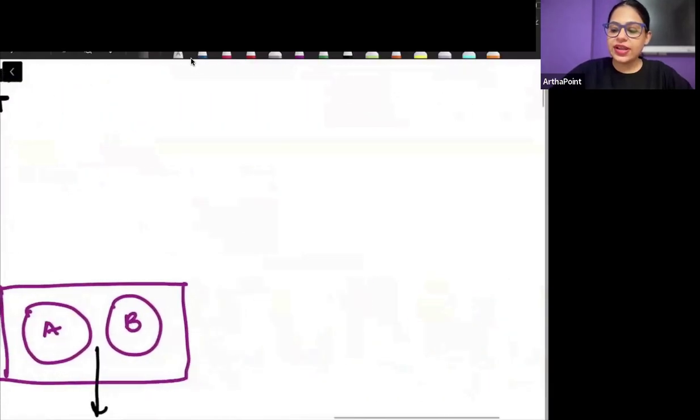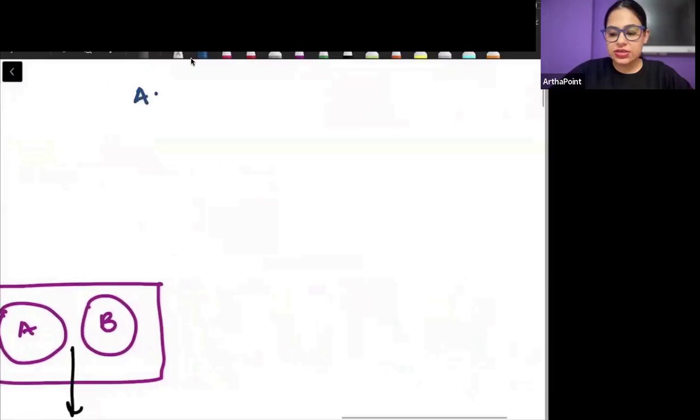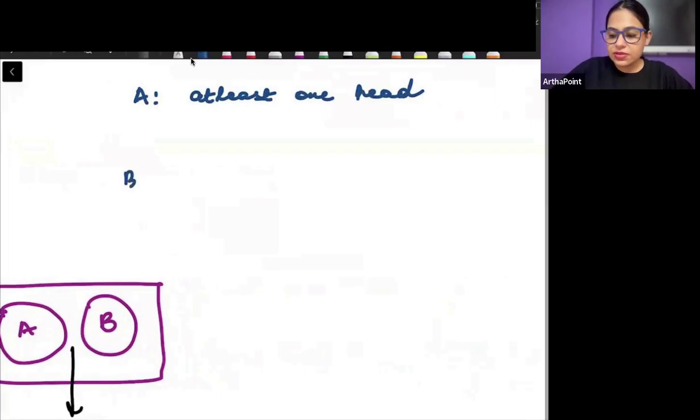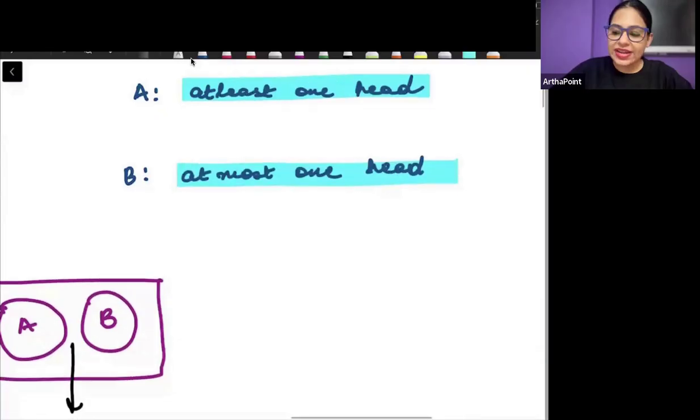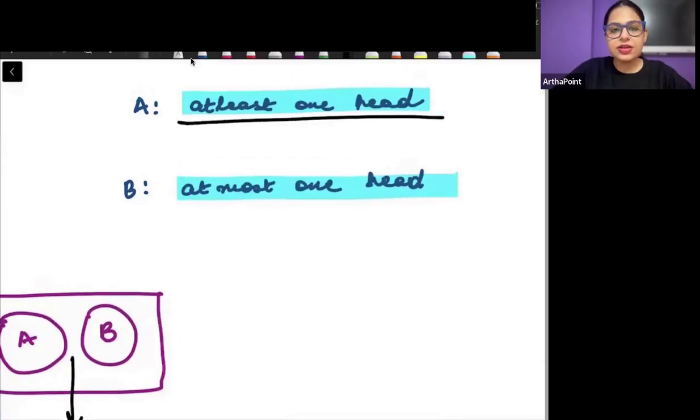But if I label it like this, that event A is at least 1 head, right? And event B is at most 1 head. When you toss 2 coins, you get at least 1 head in A and maximum 1 head in B. So at least 1 head means what? 1 or 2 heads. So either it will include events which have 1 head or which have 2 heads.